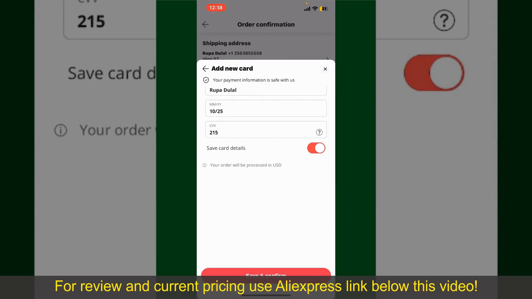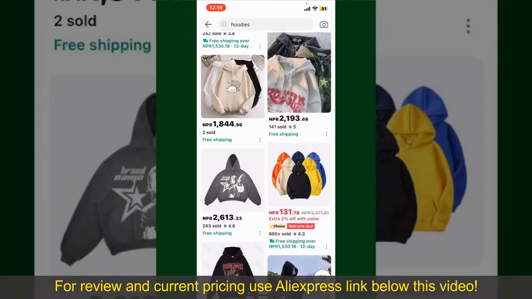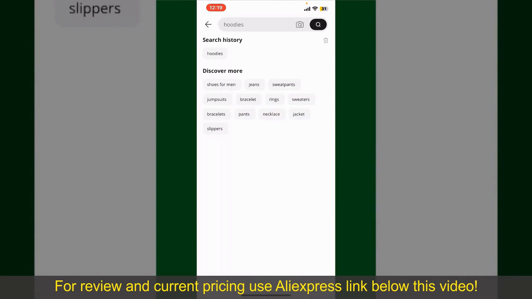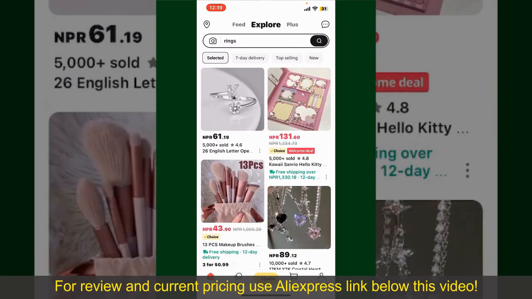After successfully placing your order, you'll receive an order confirmation with a tracking number. You can use the number to track the status of your shipment. Depending upon the shipping method and your location, all you need to do now is wait for the order to be delivered. So that is how you can easily place an order on AliExpress.